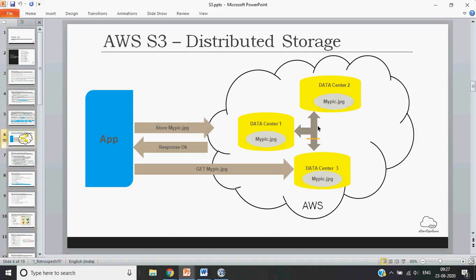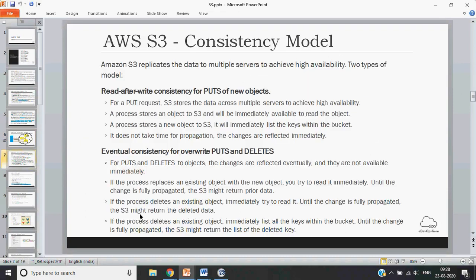How it works exactly in S3 can be a matter of debate, because that is all their internal implementation. But the point is, as soon as you put a file, you will be able to retrieve it back in no time. As soon as it is saved, you will be able to list it in buckets, and you will be able to retrieve it. So that is the read after write consistency model for new objects.